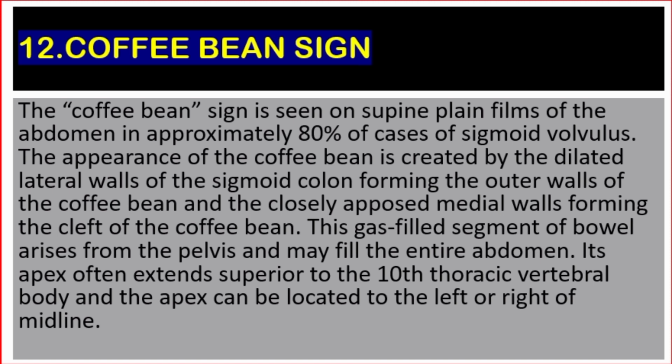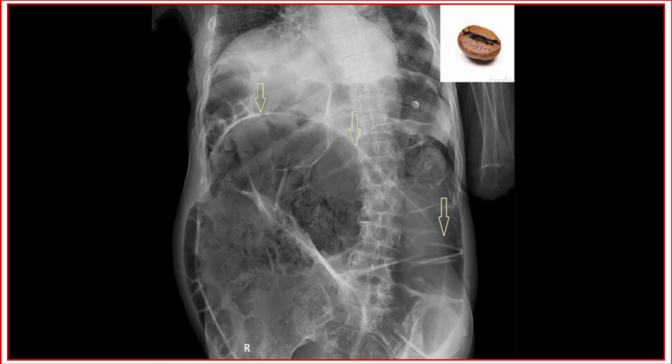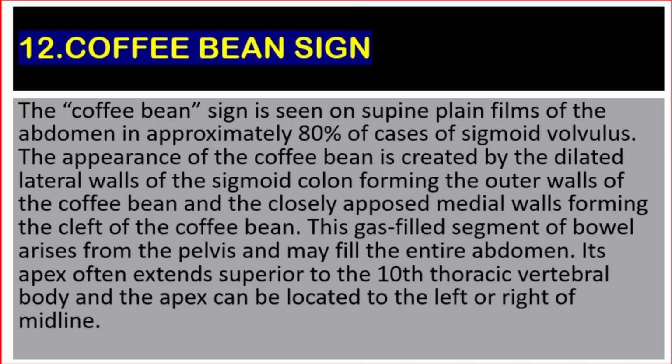This gas-filled segment of bowel arises from the pelvis and may fill the entire abdomen. Its apex often extends superior to the 10th thoracic vertebral body, and the apex can be located to the left or right of the midline.